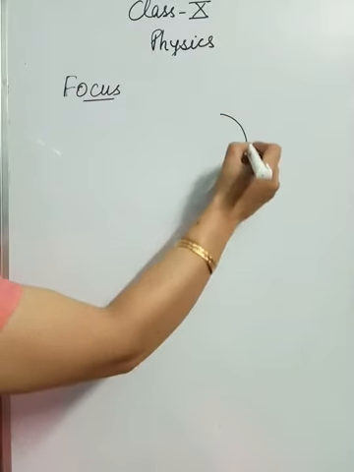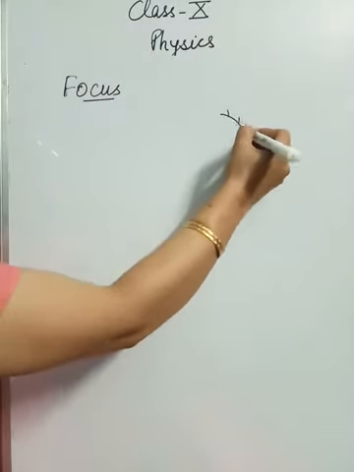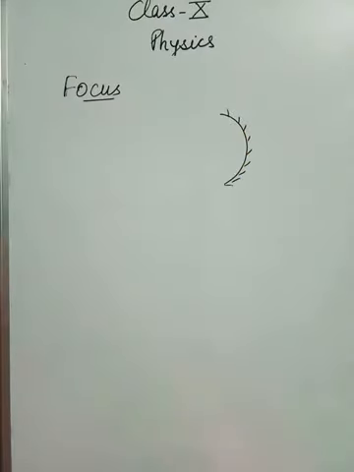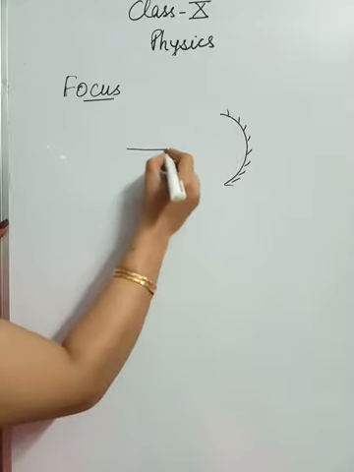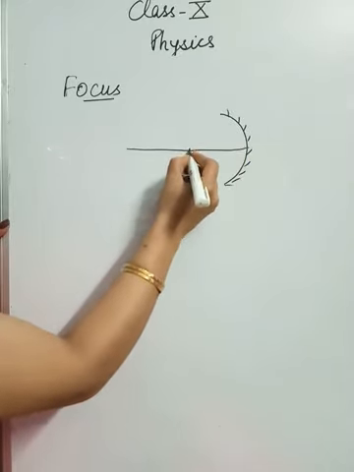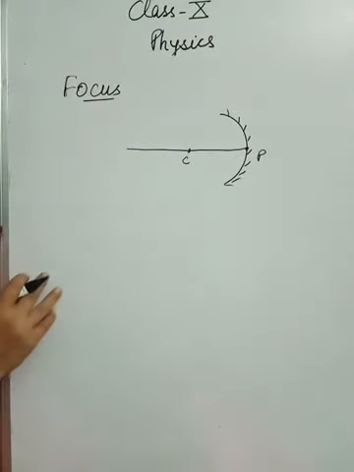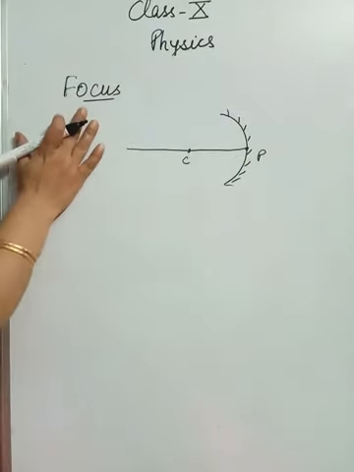Now children, we are going to discuss or define focus, and the definition will be a little bit different for concave and convex mirrors. So I'll take up one by one. So first I am taking the concave mirror. So this is a sort of concave mirror which is painted or polished from the back side. Okay, and this is the principal axis that joins the center of curvature, and this is the pole. Okay, so how to define focus?